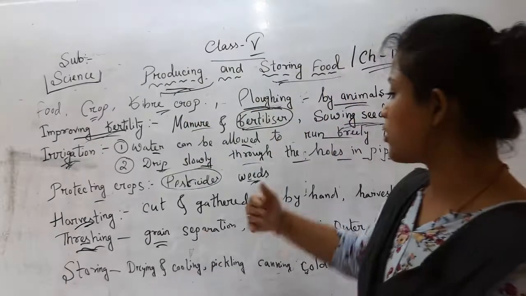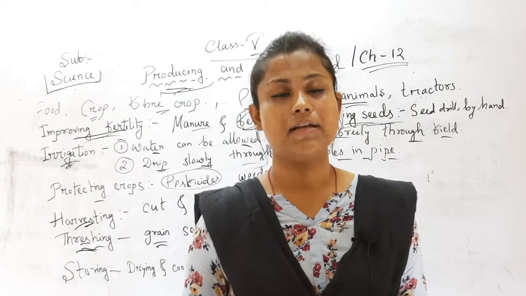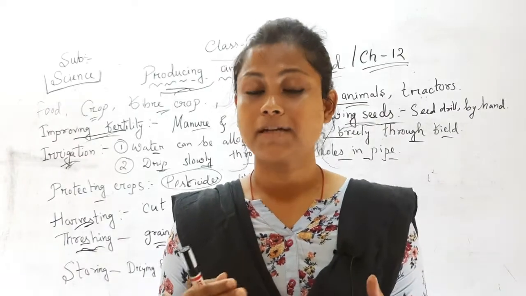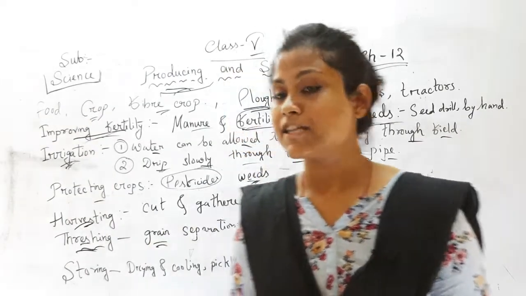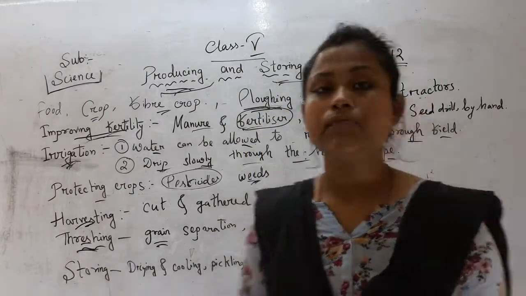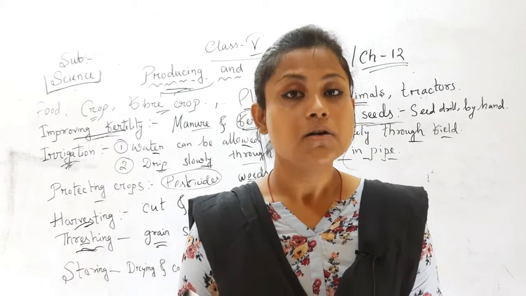So the next point is our crops. We have plowed our field, we did everything for the crops to grow. Now our crops are ready to cut. So the next point is harvesting. What is harvesting? Cutting and gathering of crops is called harvesting.